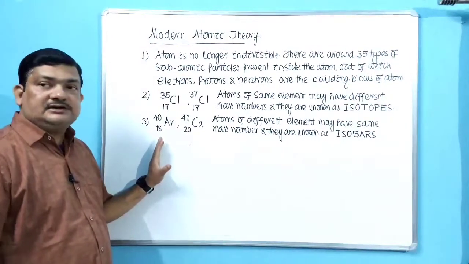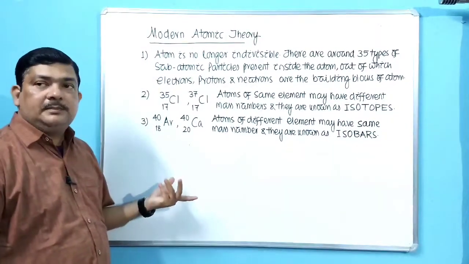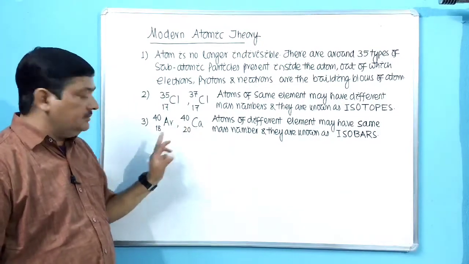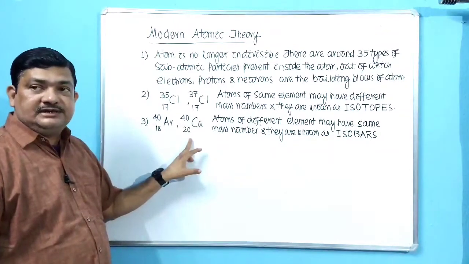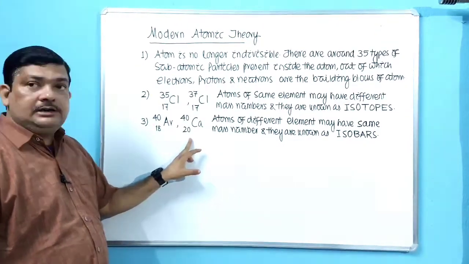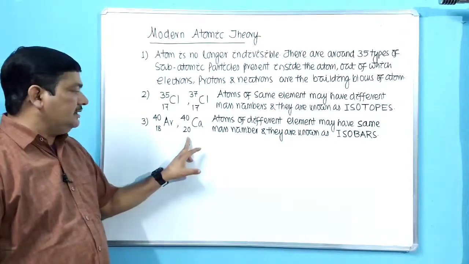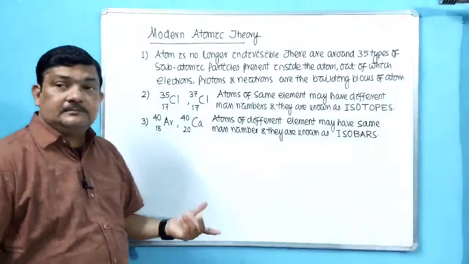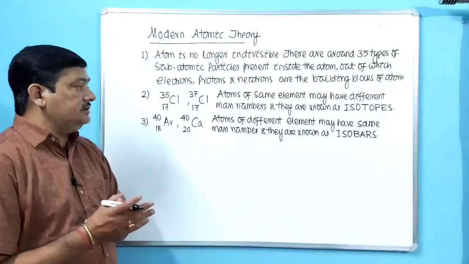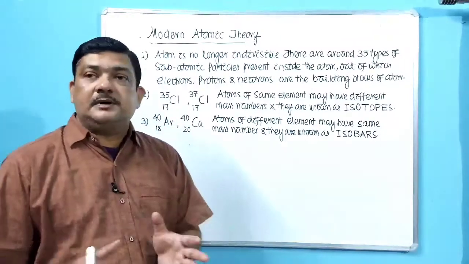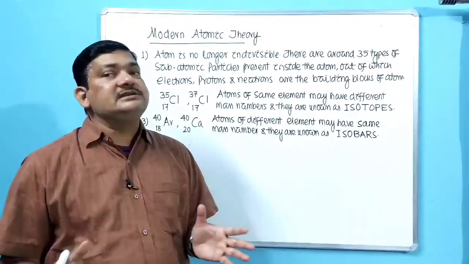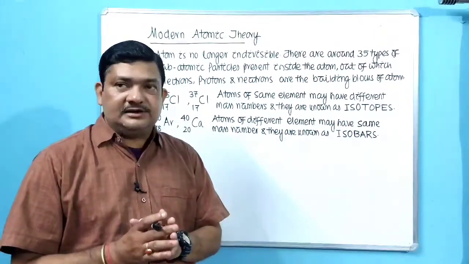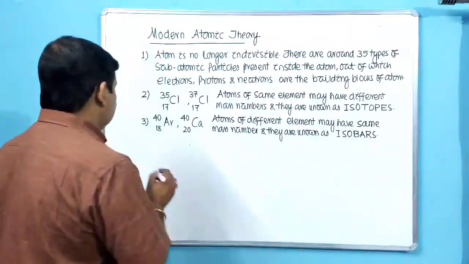So, what is the definition of isobar? Look at it. You can very well define it. What is same here? The superscript, that is the mass number is same. What is different here? The subscript, that is the atomic number is different. So any two species having different atomic number but same mass number are called isobars. Example, argon and calcium. So this is the third postulate of modern atomic theory. It is not the case that atoms of different elements will have all their properties different from each other. They can have the same mass number, which are known as isobars.